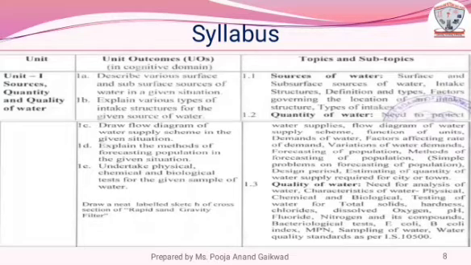Bacteriological test, E. coli, B. coli index, MPN, sampling of water, water quality standards as per IS 10500. We have respective unit wise unit outcomes.